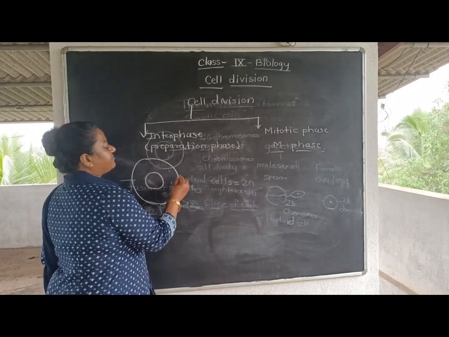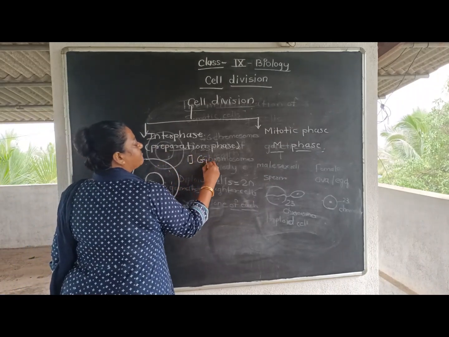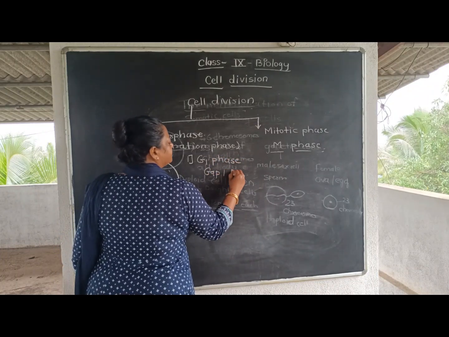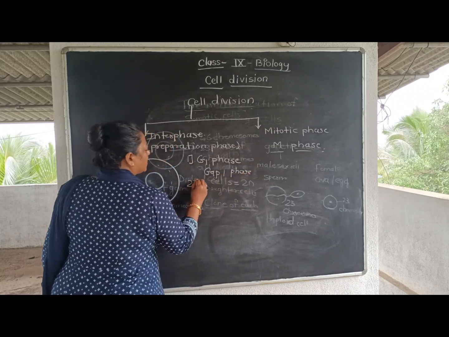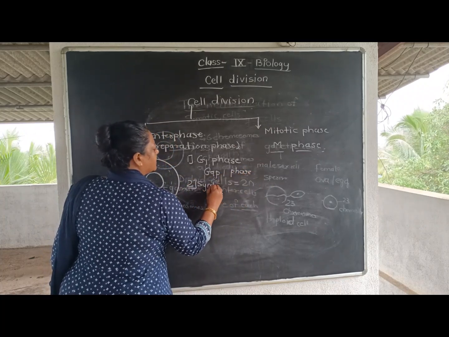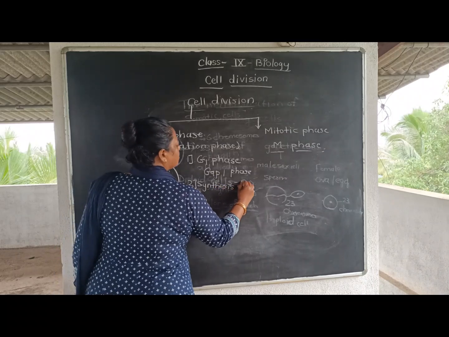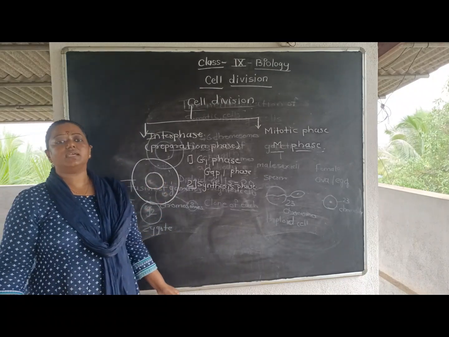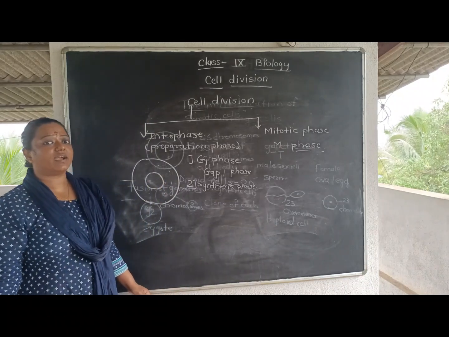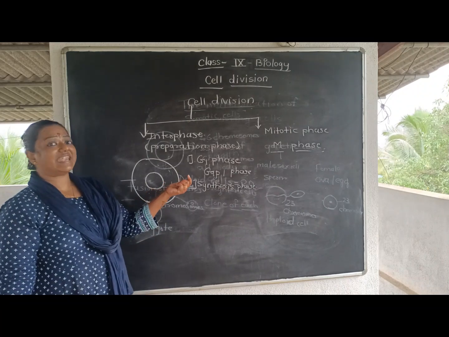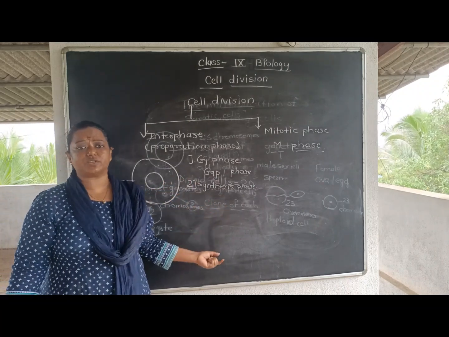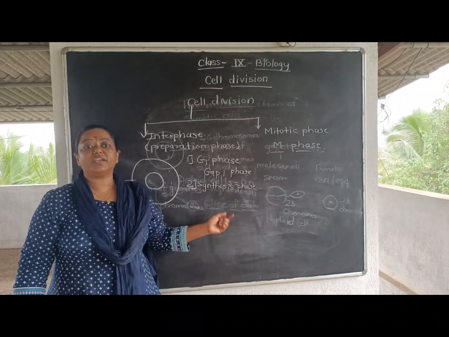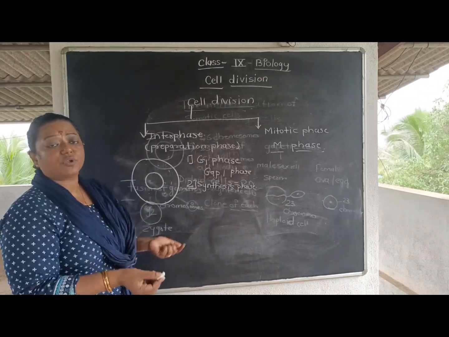Preparation phase. This interphase is divided first into the G1 phase, which is also called the Gap 1 phase. Then second is the synthesis phase. Students, I told you DNA is made up of histone protein; all this chromatin material is made up of histone protein, DNA, and other proteins. So in the synthesis phase, what will it do? It will make proteins. A number of proteins will be made.